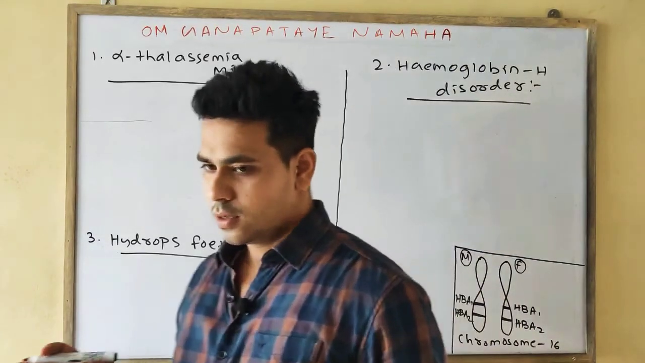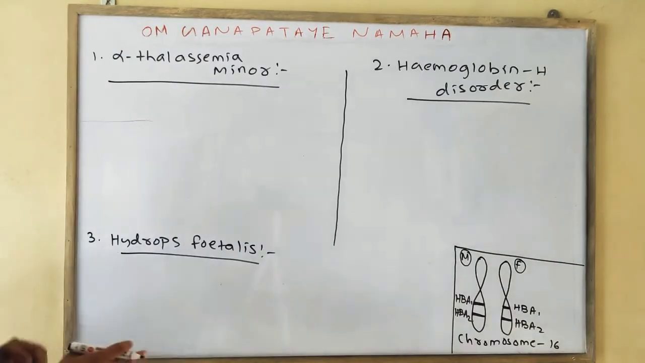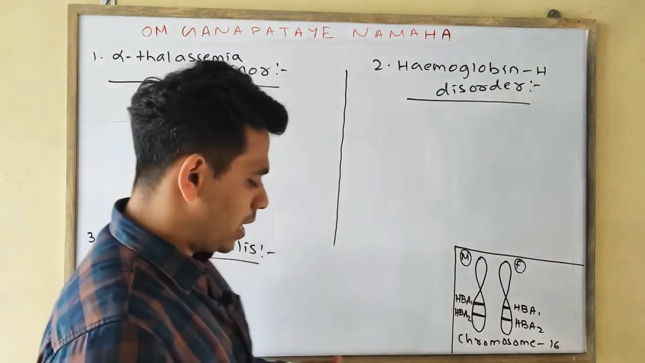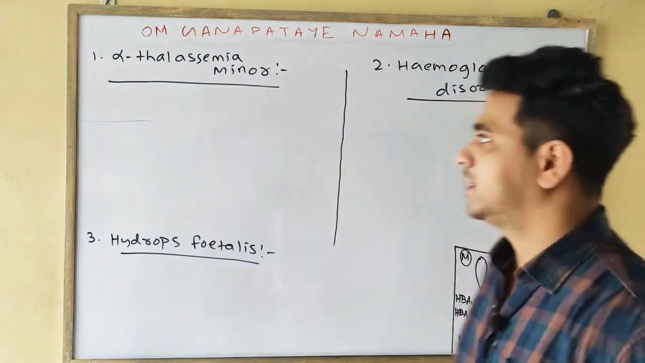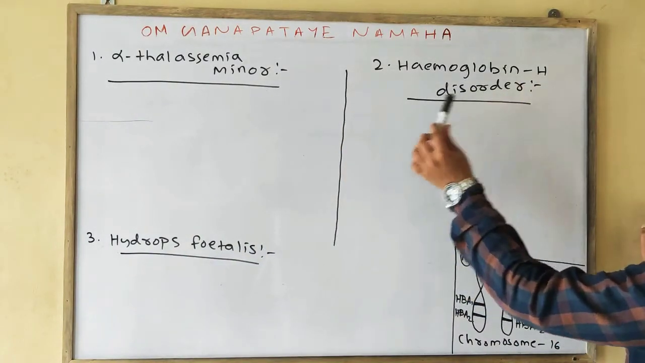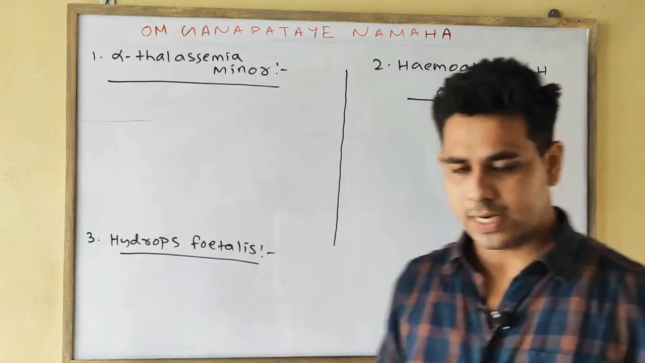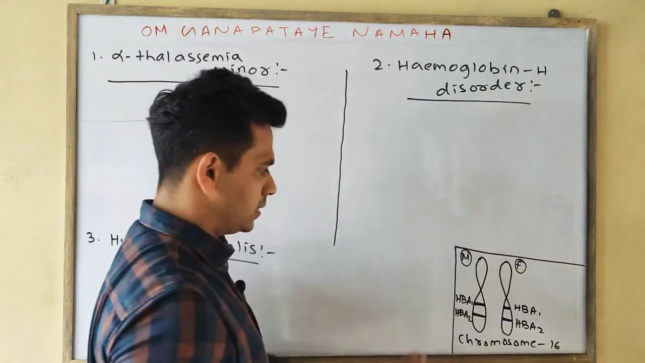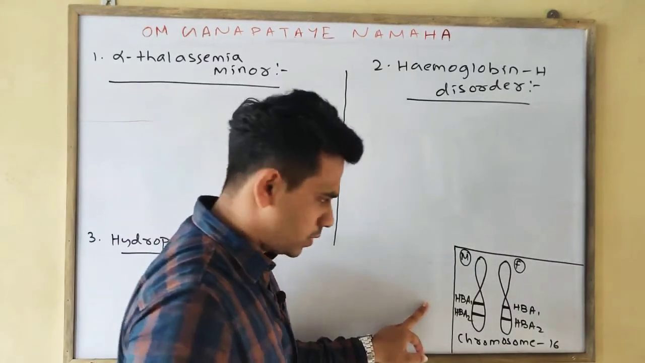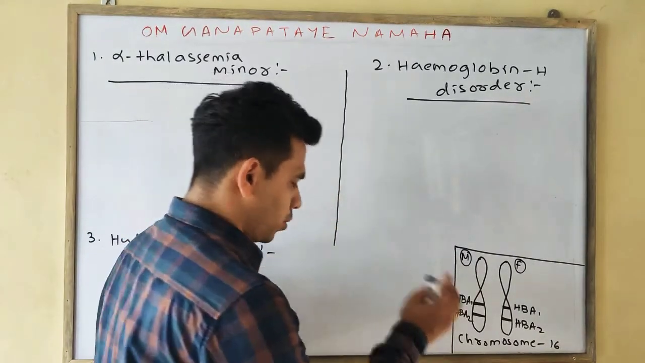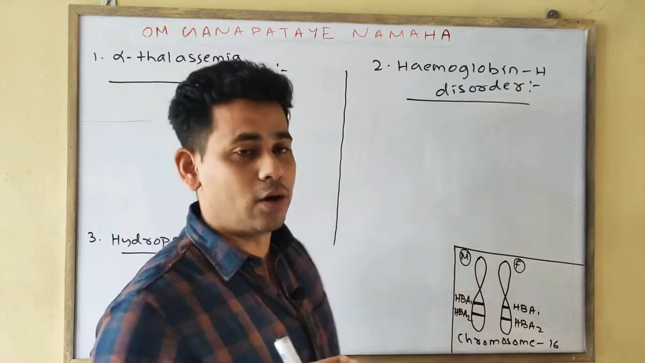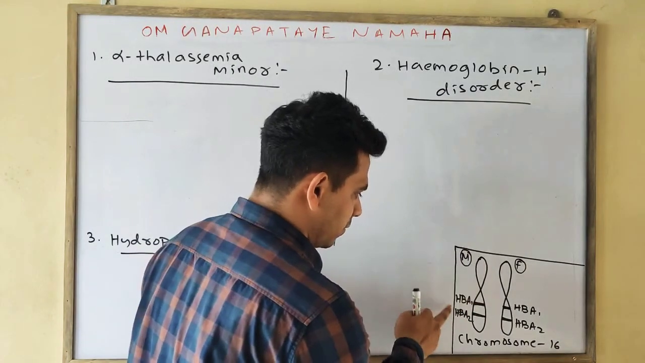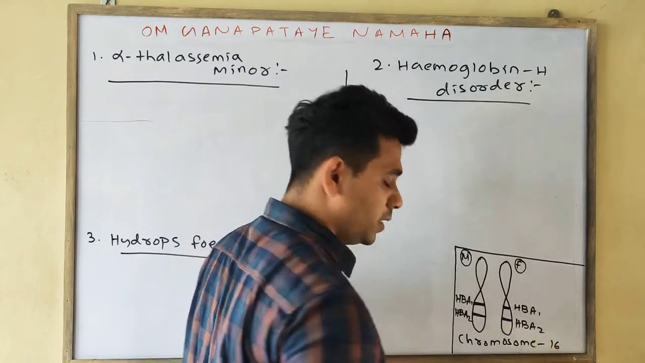Next, we'll discuss in detail the types of alpha thalassemia. As we know, alpha thalassemia is of 3 types: alpha thalassemia minor, hemoglobin H disorder, and hydrops fetalis. And we know that on chromosome number 16, the genes responsible for the formation of the alpha globin protein are the HbA or hemoglobin alpha genes. These are 4 genes: HbA1, HbA2, HbA1, HbA2.